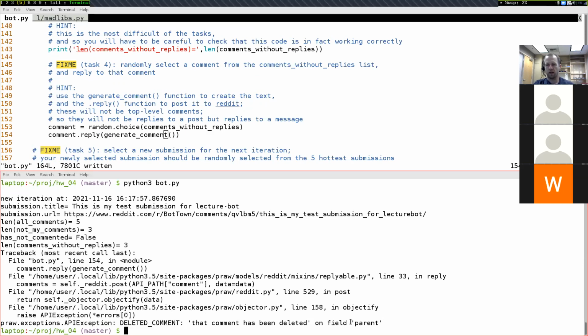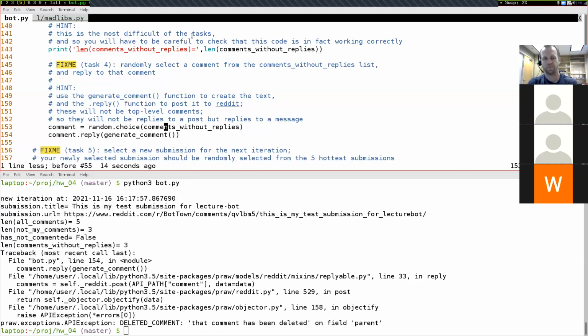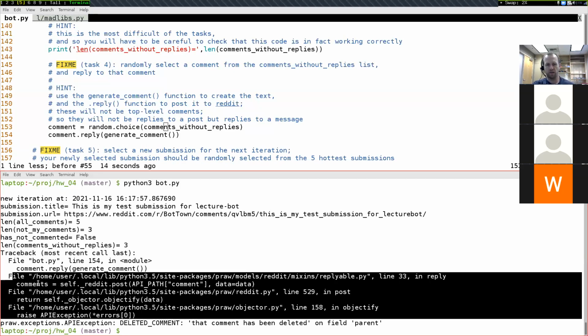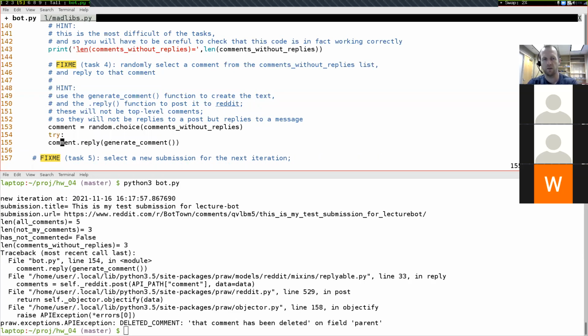In order to fix this exception, one of the things that we can do, anytime we have an exception, there's two strategies that we can use. There is the ask for forgiveness or ask for permission strategy. In this case, we'll use the ask for forgiveness strategy of we'll try posting the comment. Anytime you're using this strategy, you find the line that's causing the offending exception, line 154. So this is line 154. We're replying to a comment that we're not allowed to reply to. So let's just try to do that.